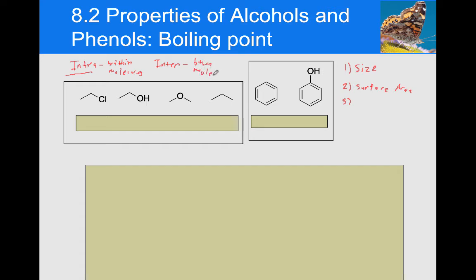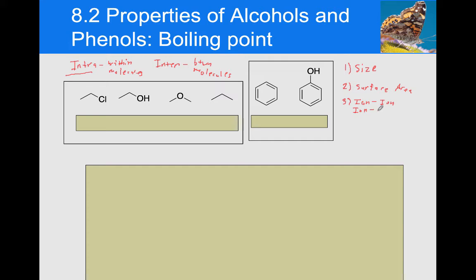And when we're talking about intermolecular forces, there's a ranking of them. The stronger the intermolecular force, the higher the boiling point associated with the molecule. The strongest intermolecular forces you can have between two molecules are what we call ion-ion interactions. And then as we go down the list, we start becoming less ionic.